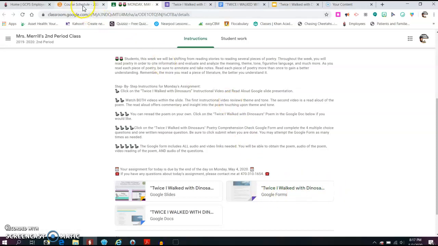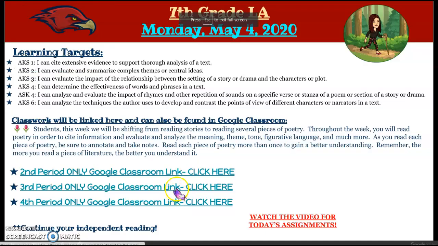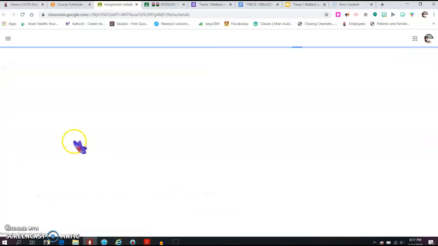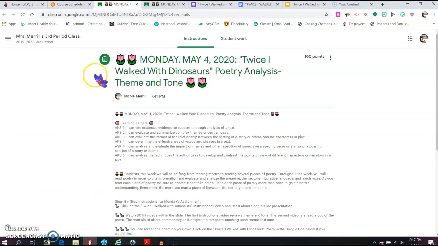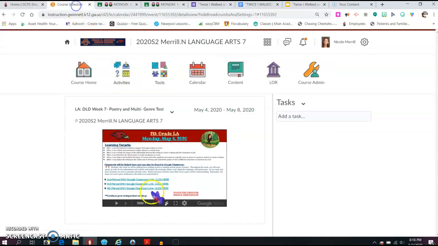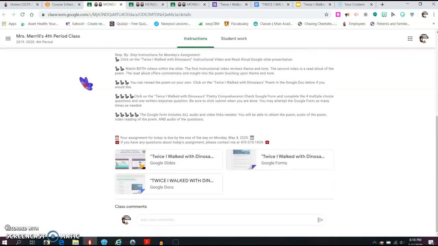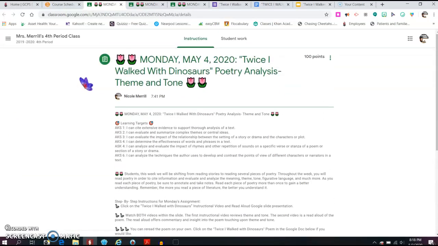Let's go back to our calendar slide, and I will show you that 3rd period is ready to go as well. Here is Monday for 3rd period. Everything is there for you. And let's go to 4th period. Notice that 4th period is ready to go as well. So if you have any problems with the links, please let me know.